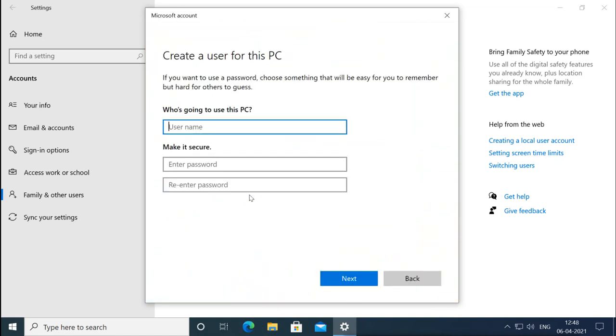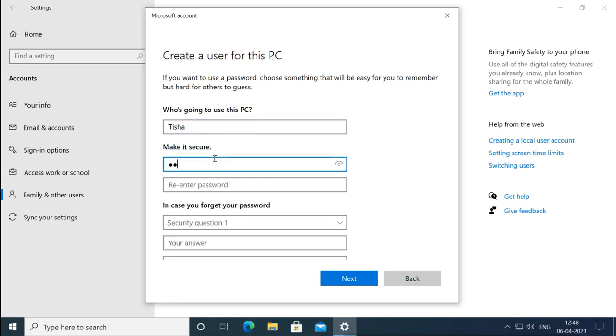And now it is giving me the option to create the local account. It is asking who is going to use this PC. So I will say, like, Tisha is going to use this machine. Now you have to provide the password for that. So let's say I will give ABC, and I will type the same password again, ABC.